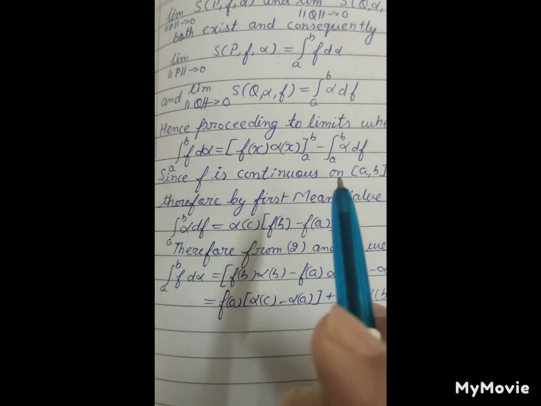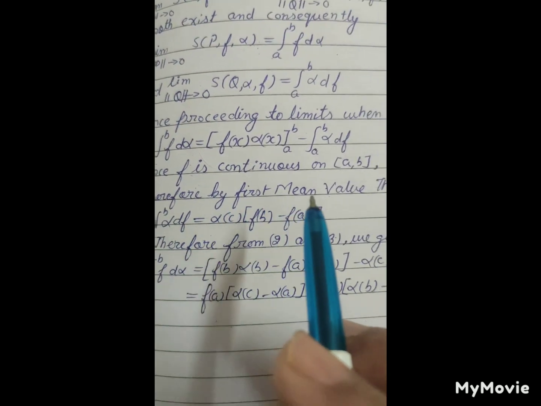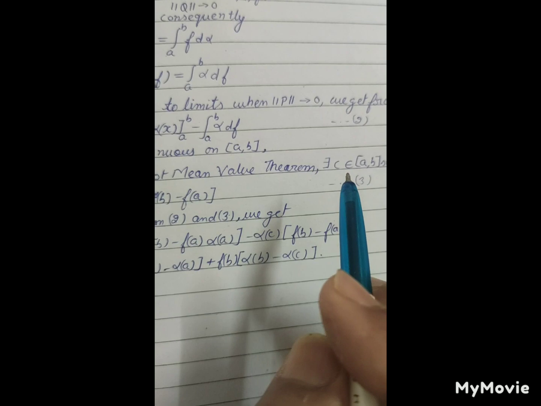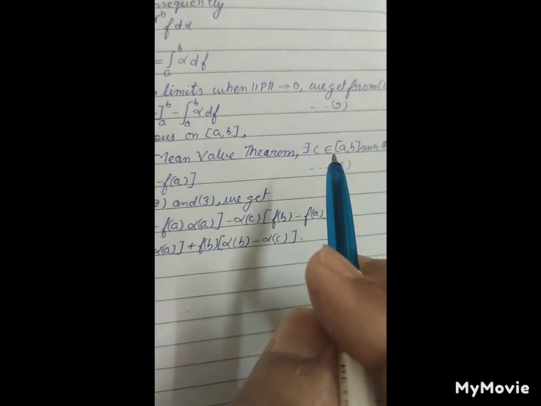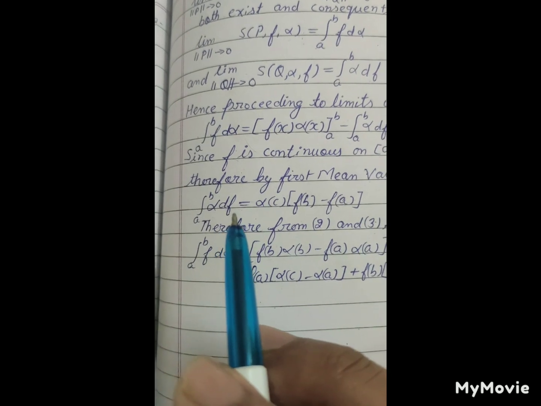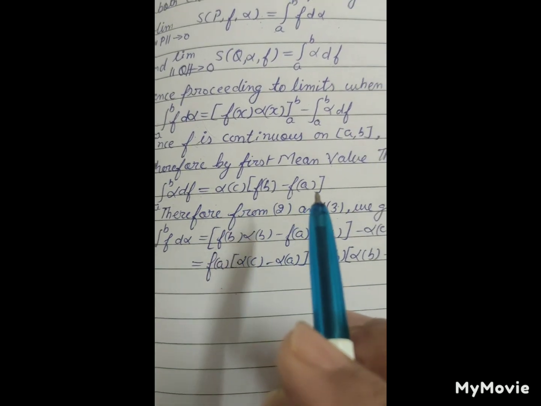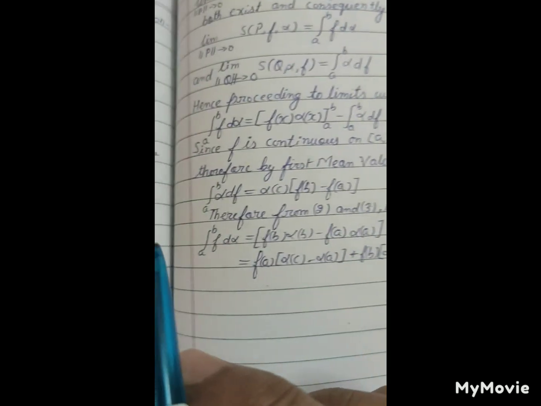Since f is continuous on the closed interval [a, b], therefore by the first mean value theorem there exists c belonging to [a, b] such that the integral a to b of alpha df is equal to alpha(c)[f(b) minus f(a)]. Equation 3.